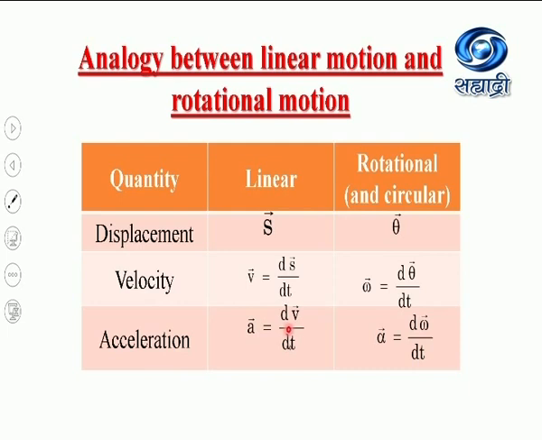Again, linear acceleration is given by the equation dv by dt, which is the rate of change of linear velocity. Similarly, angular acceleration is given by the equation d omega by dt, which is the rate of change of angular velocity. So this is the analogy between the linear motion and the rotational motion.